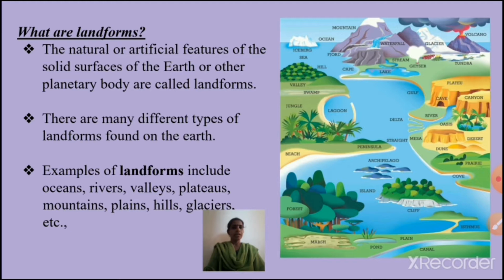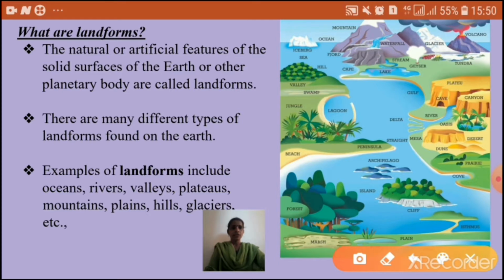For example, oceans, rivers, valleys, plateaus, mountains, plains, hills, glaciers, forests and so many more. Look at this picture. In this you can see so many landforms like mountains, valleys, forests, oceans, rivers, plateaus and so many more.